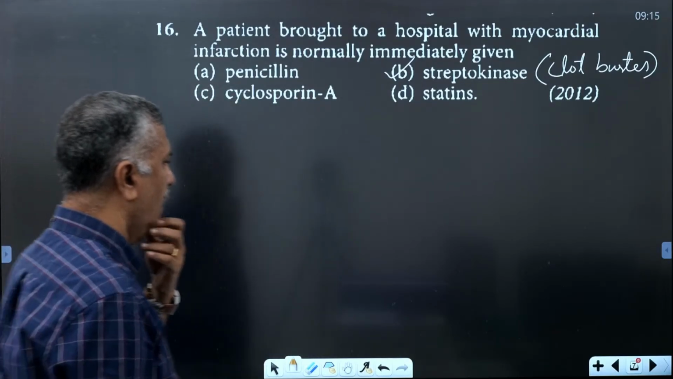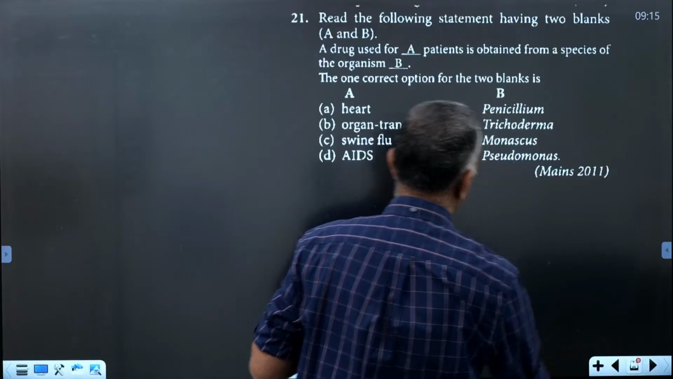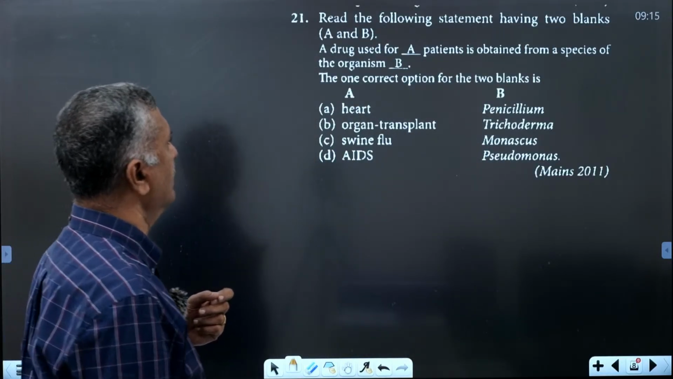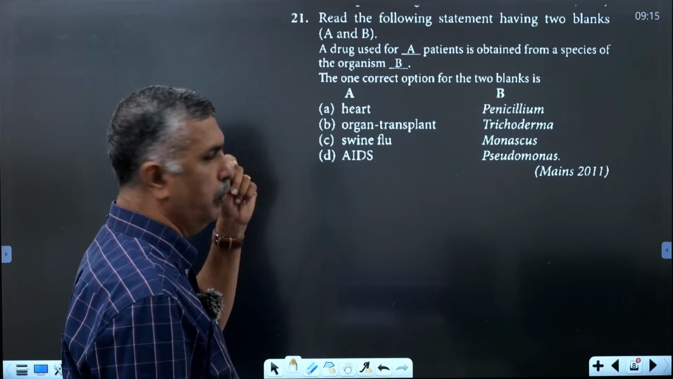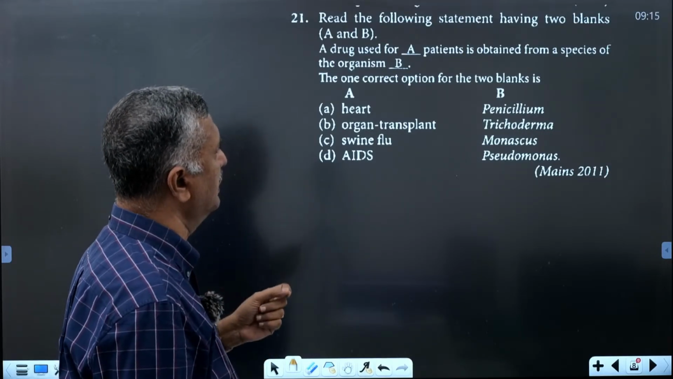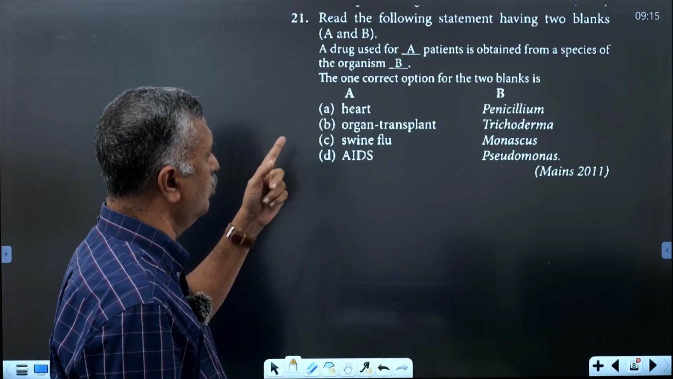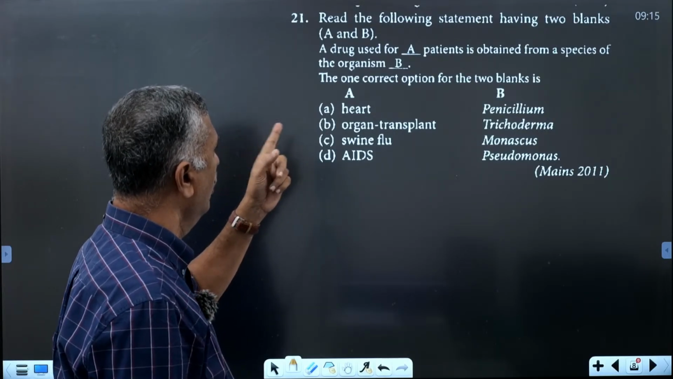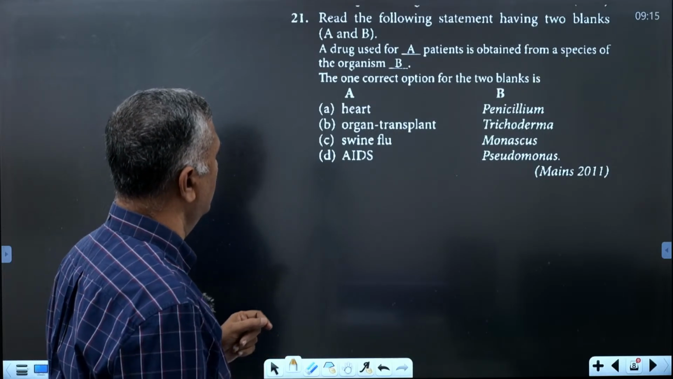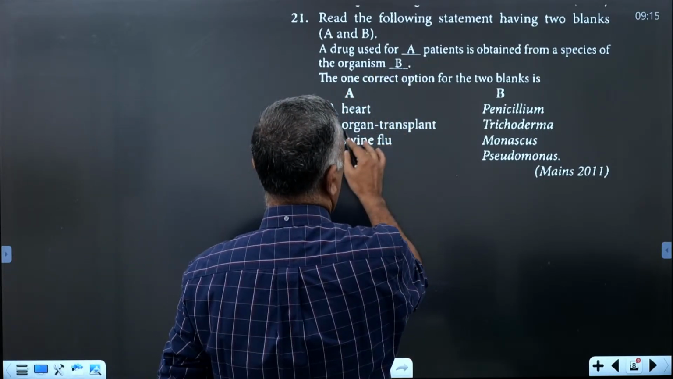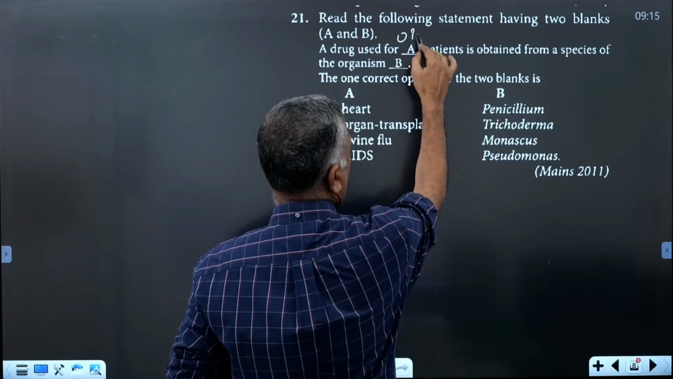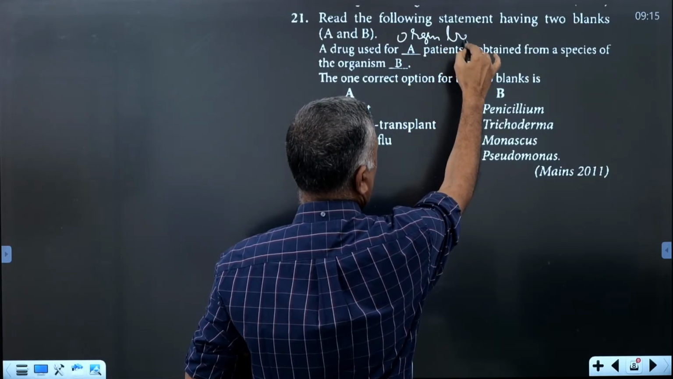Okay. Then the next one. Read the following statement having two blanks, A and B. Fill up the blanks A and B. A drug used for dash patients is obtained from a species of organism B. What is the matching of the two blanks? A drug used for organ transplant patients.